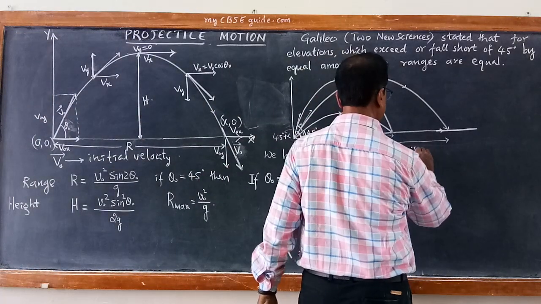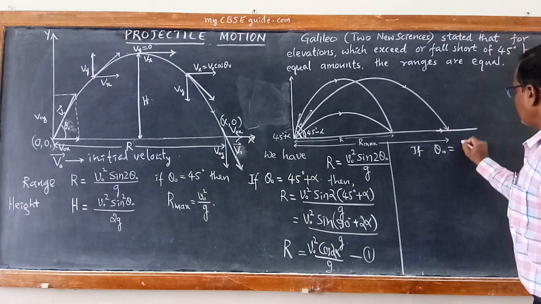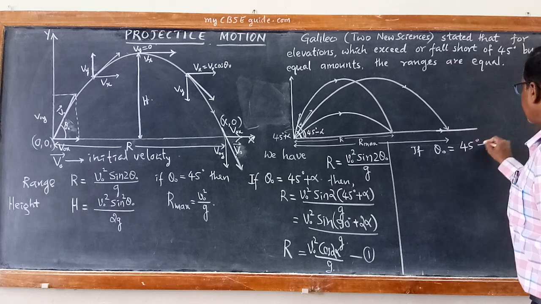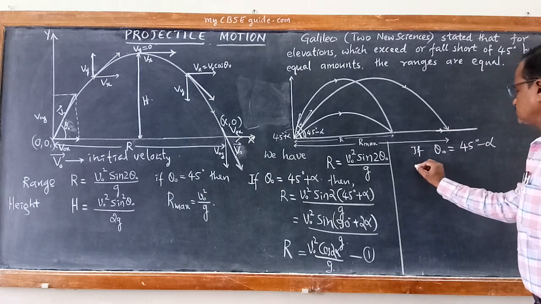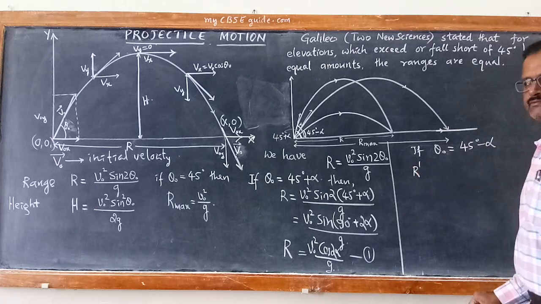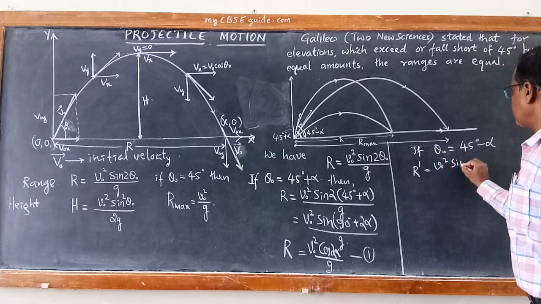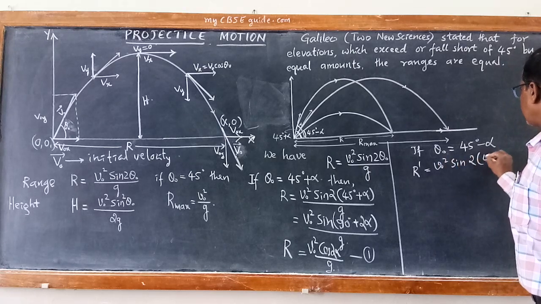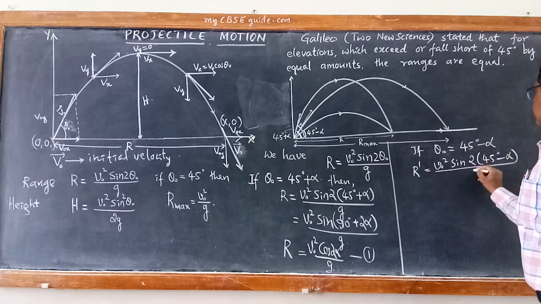If theta naught is equal to 45 degree minus alpha, then let me call this range as R dash. R dash is equal to v naught square sin 2 into 45 degree minus alpha divided by g.